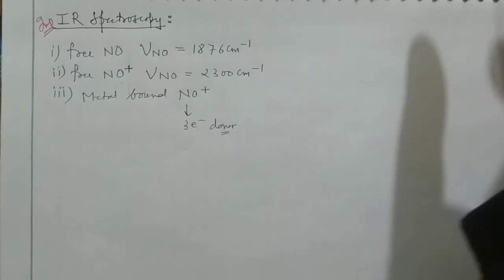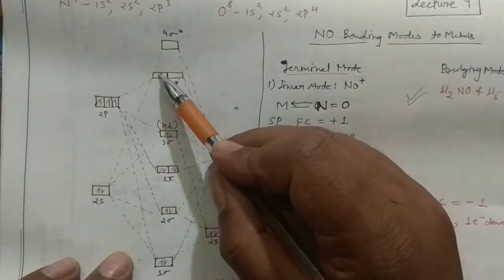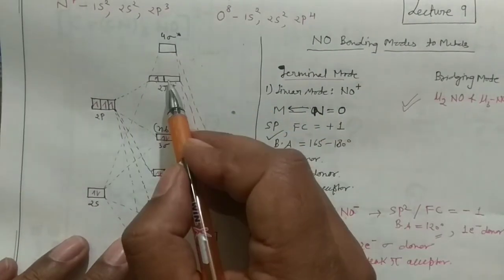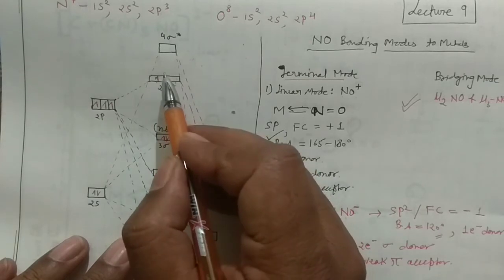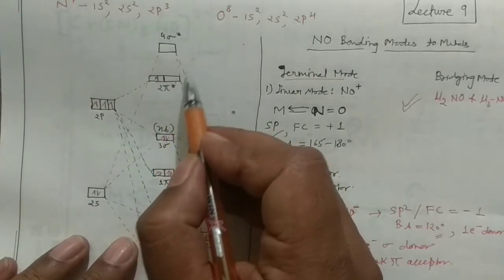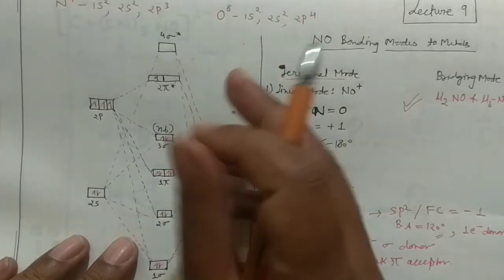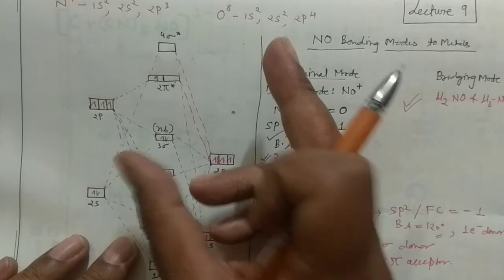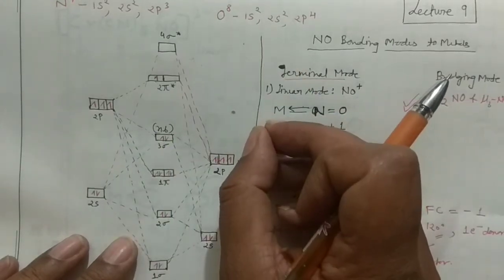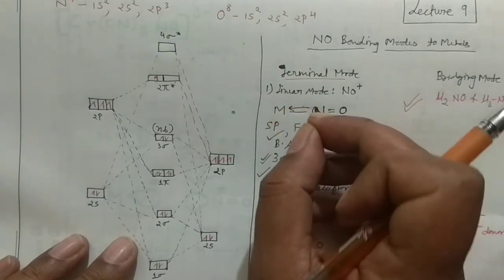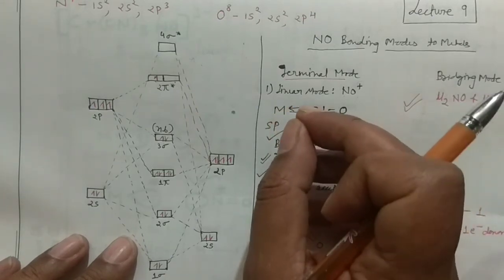See, NO positive is not having any electron over there. But when it is metal bound, the metal will donate electron into the anti-bonding molecular orbital. That means the anti-bonding interactions increase. When anti-bonding interactions increase, the bond length would be larger, and for larger bond length, less energy is required to stretch the bond, and this less energy will reflect in the lower value of the stretching frequency.